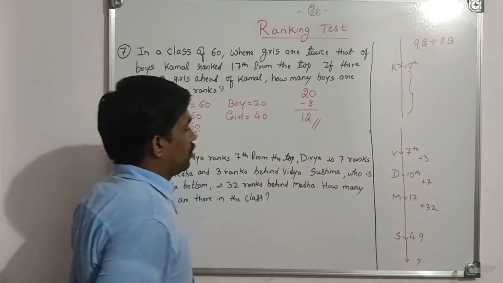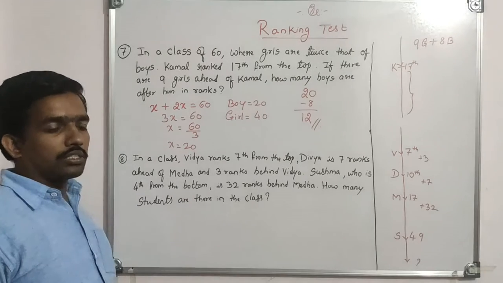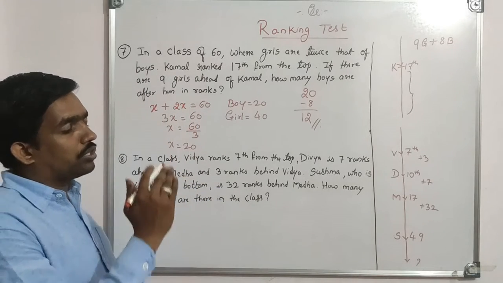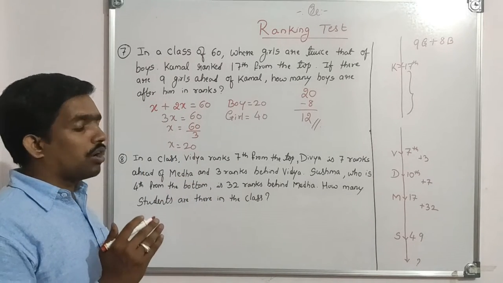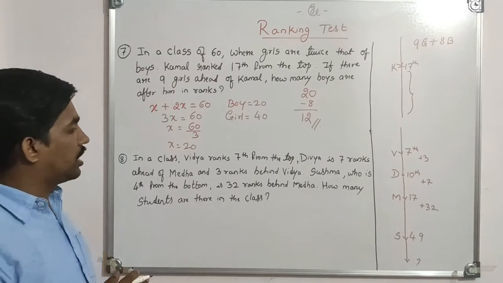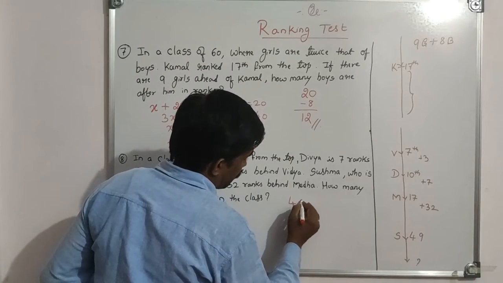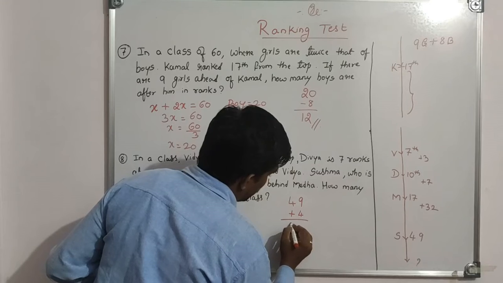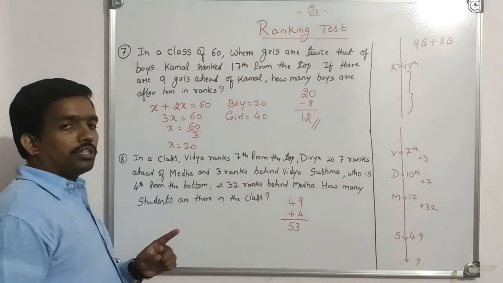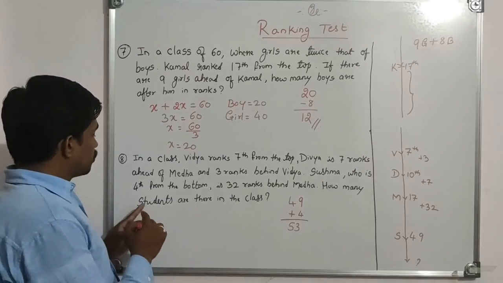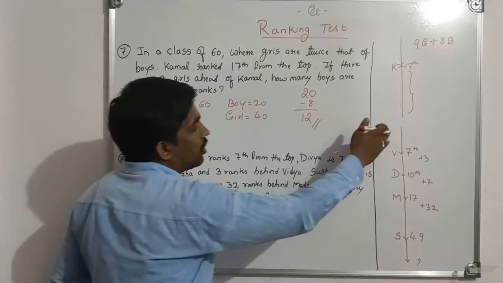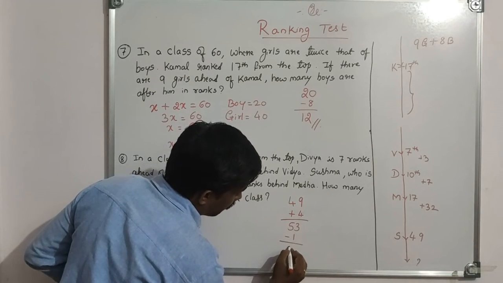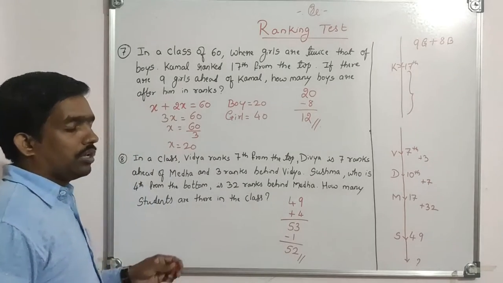So what is our total number of students in the class? Up to this we got Sushma's rank from the top. Our question is, how many total students are there in the class? See here, 49, fourth from the bottom, plus 4, it is 53. 53 is not our final answer because Sushma is counted twice, from the top as well as from the bottom. That's why we have to subtract 1 here. 52. 52 is our final answer.